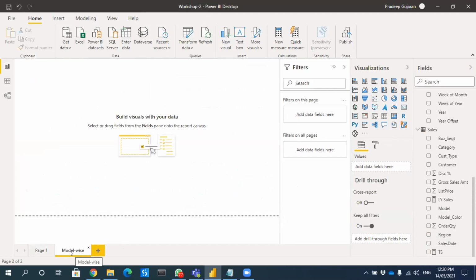Then I'll create one more drill, which will be category wise. Do we want one more or two is enough? Yeah, two is enough. So what information do I want to see?